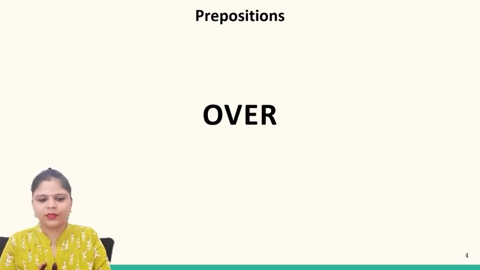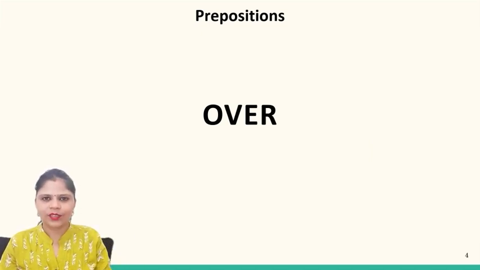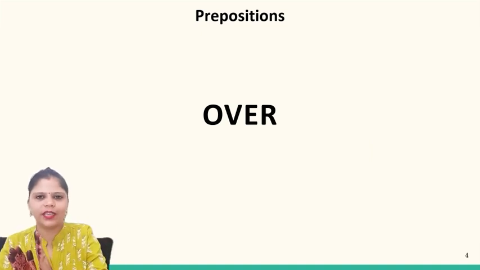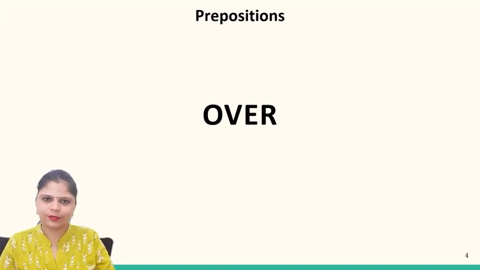Now, for example, there is an area of mountains, a limited area, and the aeroplane is hovering over the mountains only. It means in that particular area only where the mountains are. So we can say the aeroplane is flying over the mountains, or over the mountain.